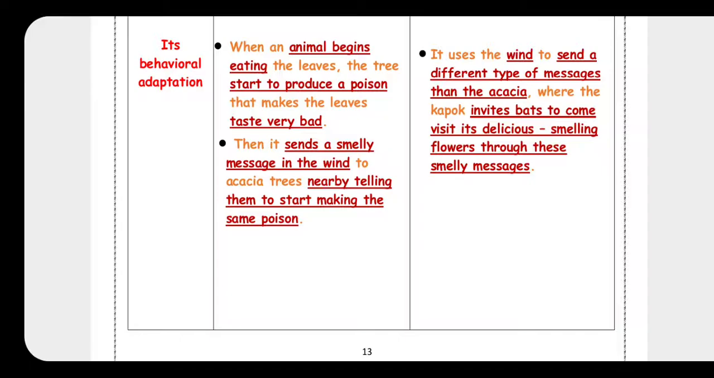So it uses the wind to send the smelly message, but here it will be delicious, so it's different from the acacia, okay? Because it invites bats to come visit its delicious flowers. And in this way, it helps or protects itself, okay?